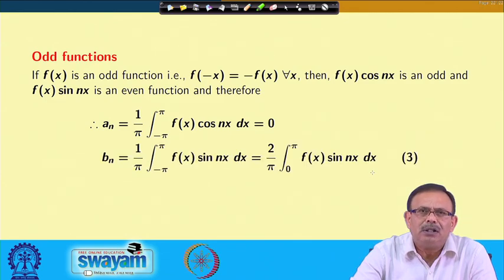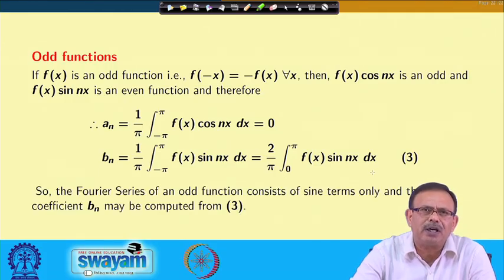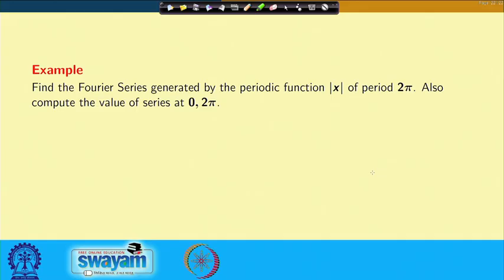And b_n equals 1/pi ∫ from -pi to pi of f(x) sin nx dx. f(x) sin nx is an even function, since f(x) is odd, so I can write it as an integral from 0 to pi. So for even and odd functions, we can calculate it like this. Quickly, let us take an example.